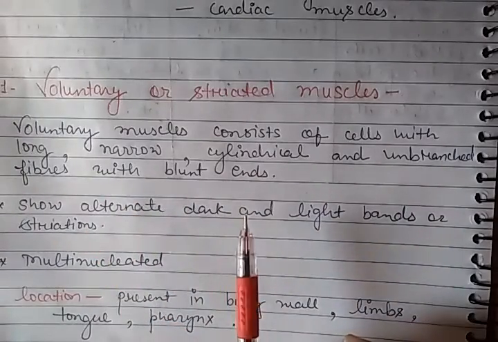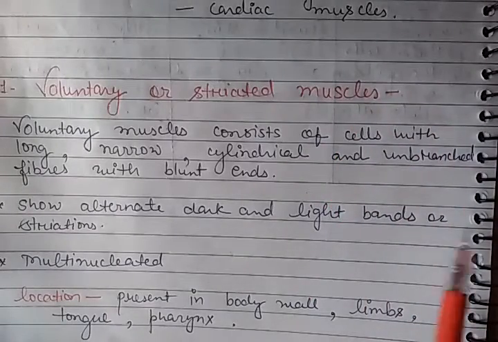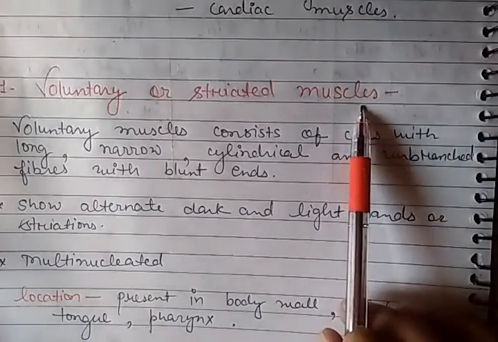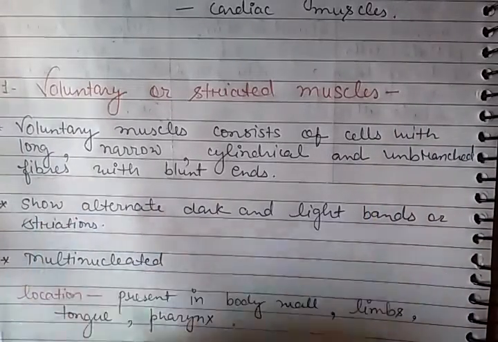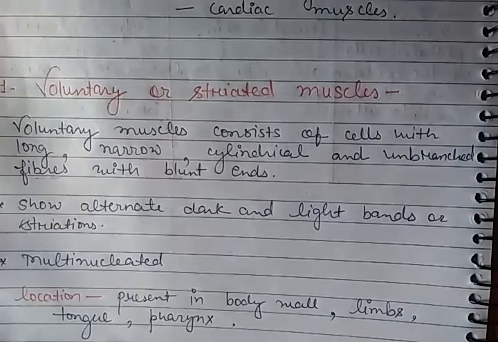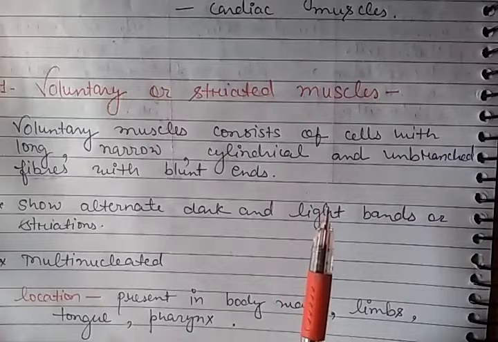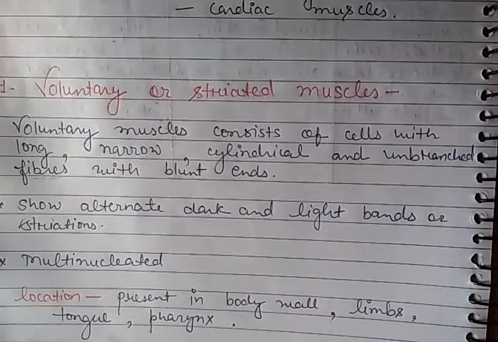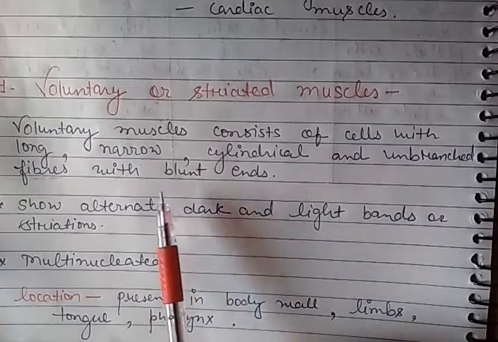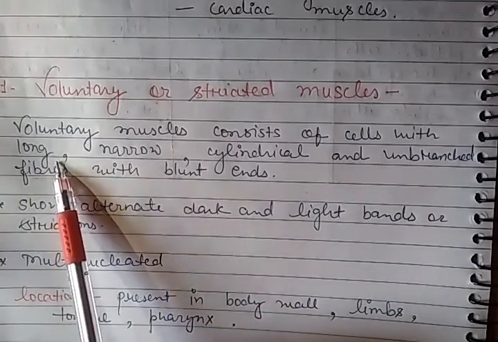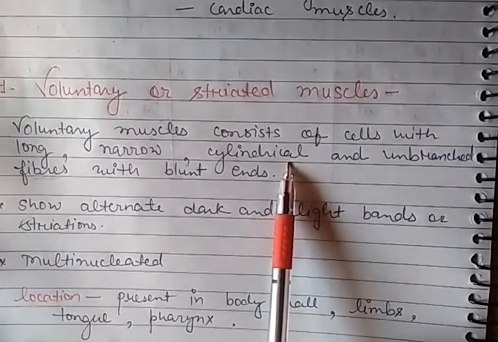The cells present in the muscles are fiber-like. You know how a fiber looks. Just like a fiber, the cells found in our muscles are long, narrow and cylindrical.